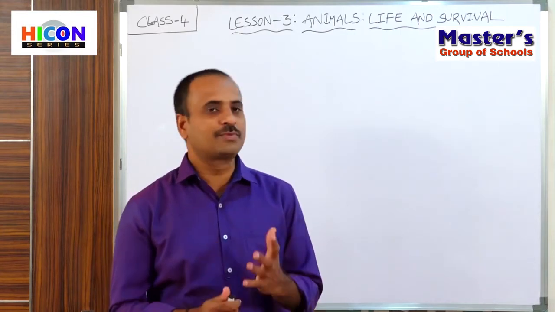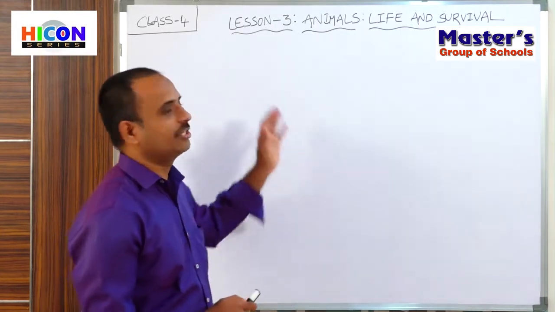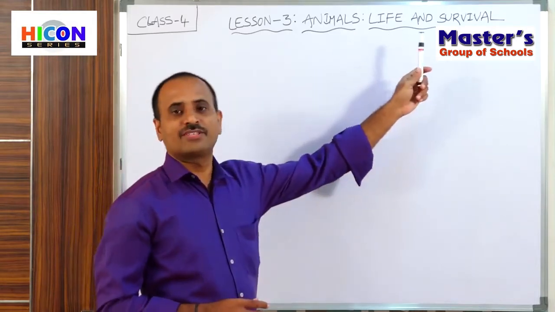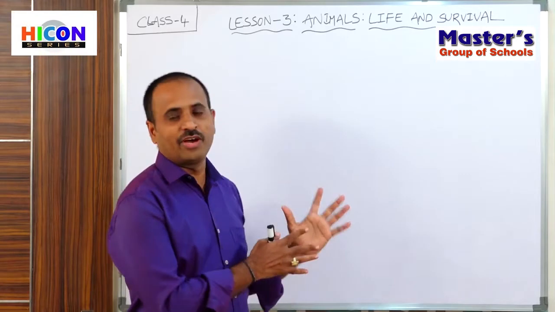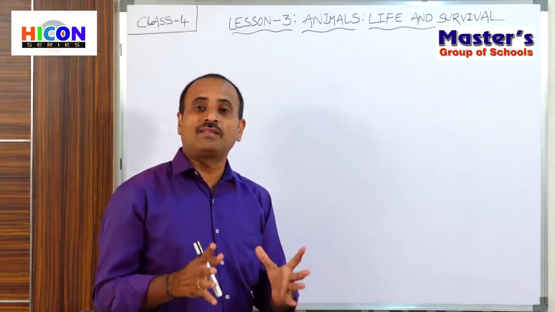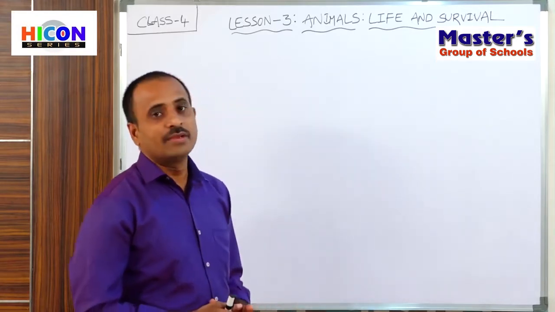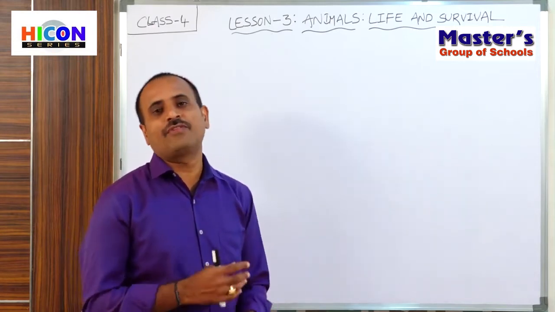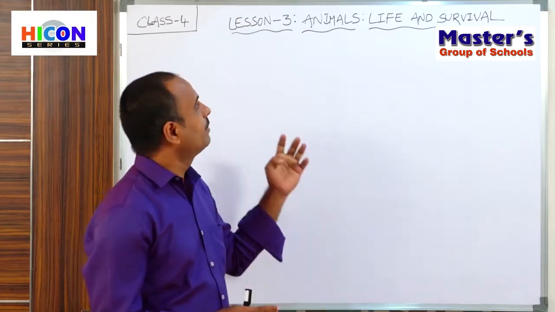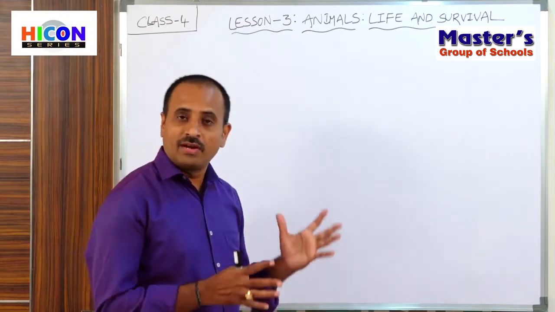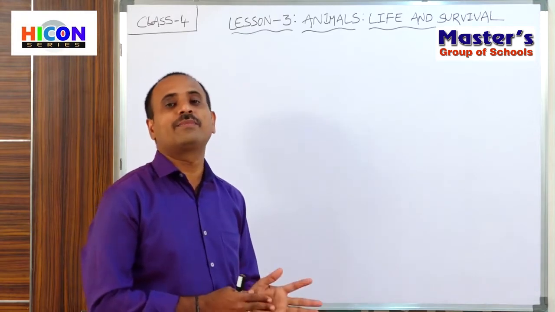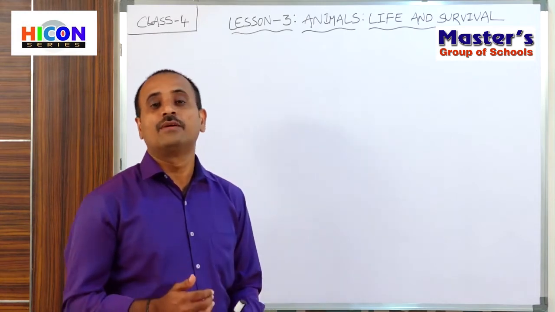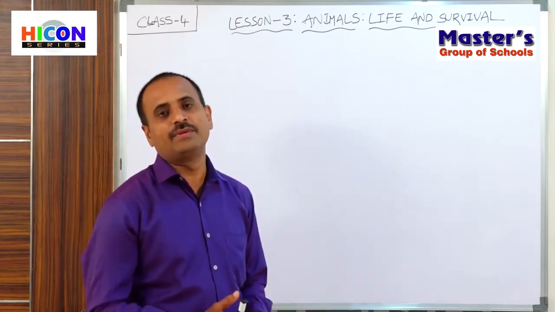Now in this episode we are going to discuss the third chapter, lesson 3, animals, life and survival. In this lesson we are going to discuss the different types of animals based upon their habitats and the different types of animals based upon their food habits. We will also see examples for animals based on habitats and on food habits.